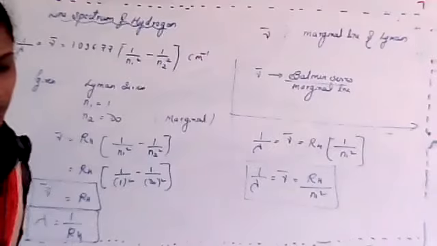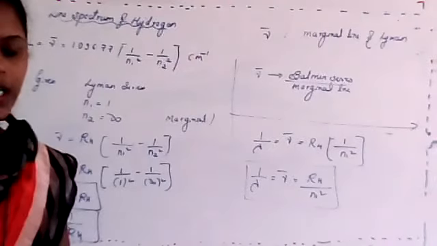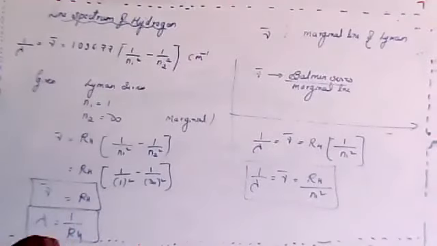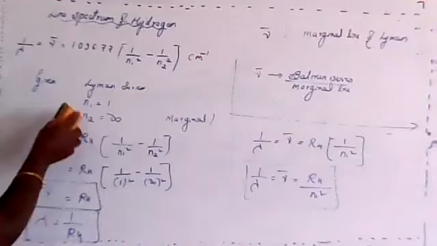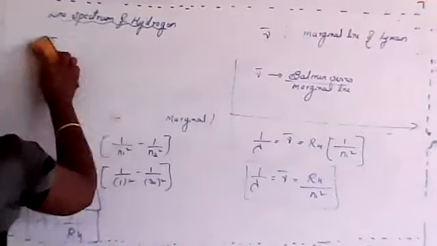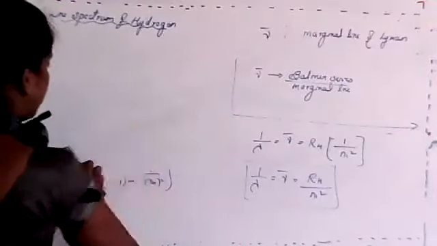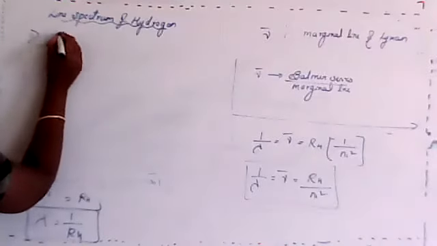Okay, fine. So now what about line spectrum of hydrogen? So line spectrum of hydrogen or line spectrum of any element is unique.